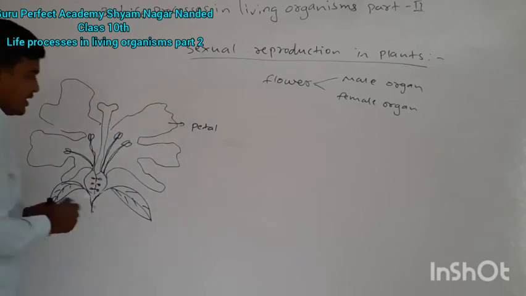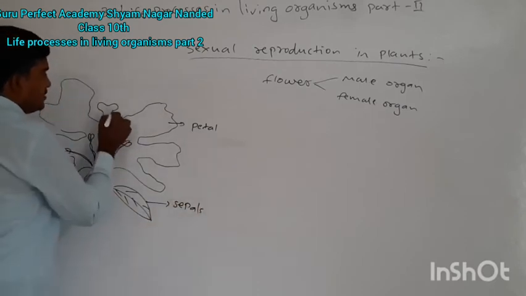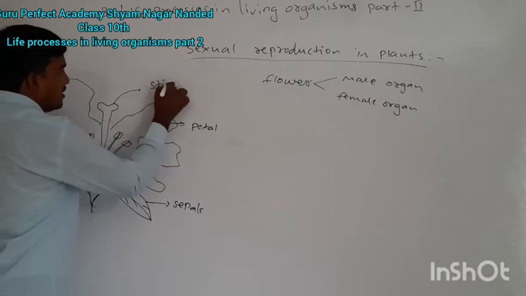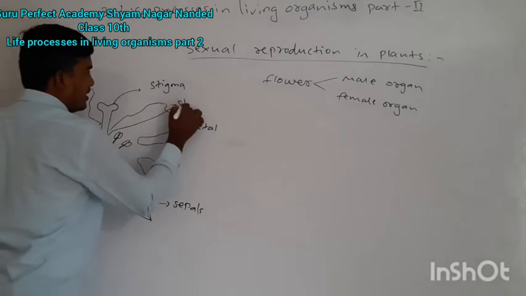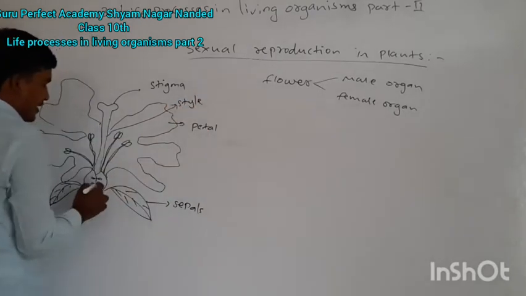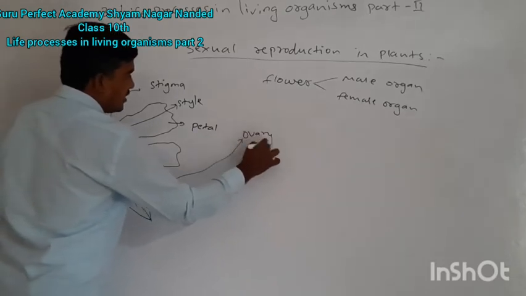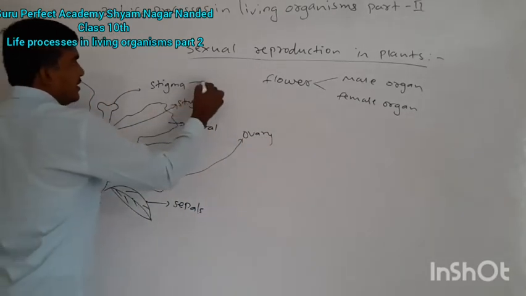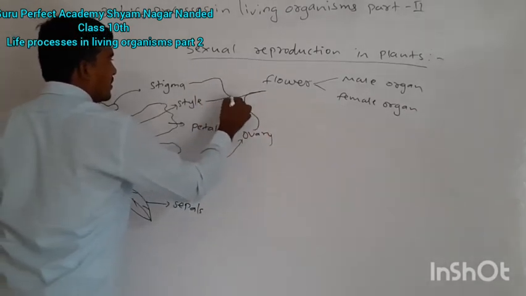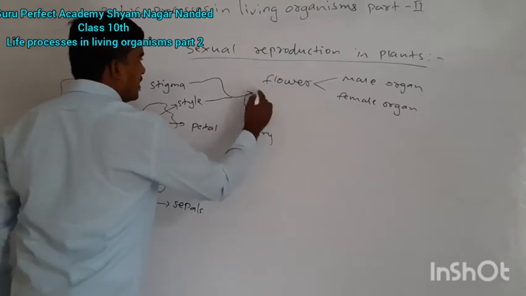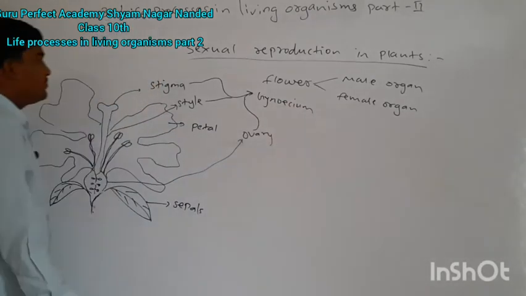Here these are the sepals, this one is the stigma, this is the style, and this is the ovary. These three parts are collectively called gynoecium.